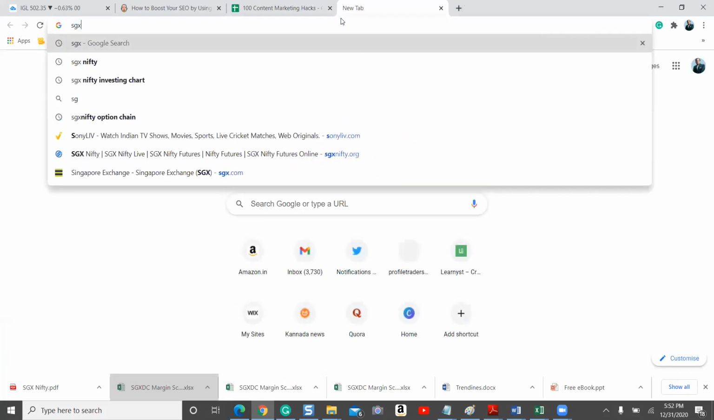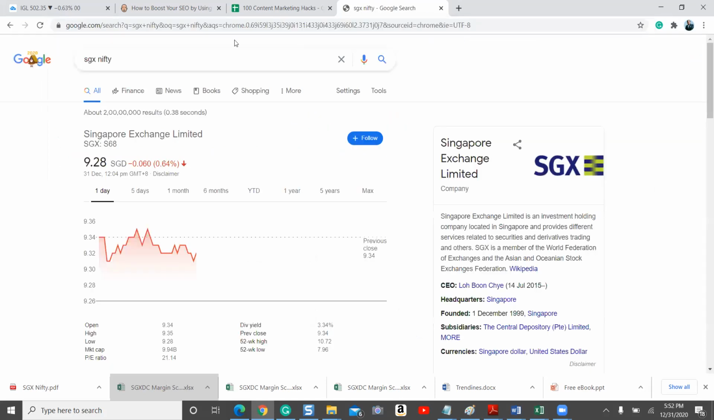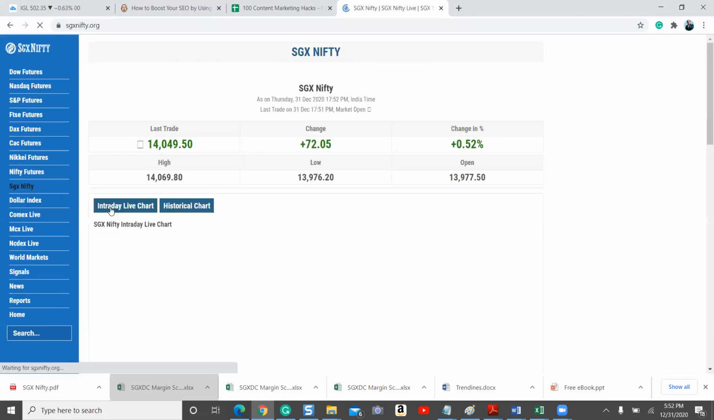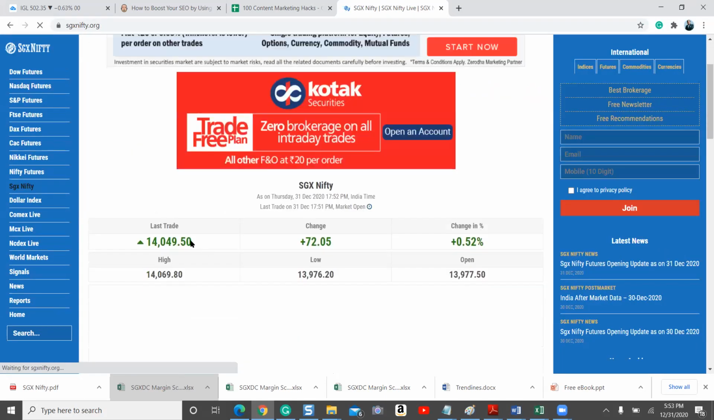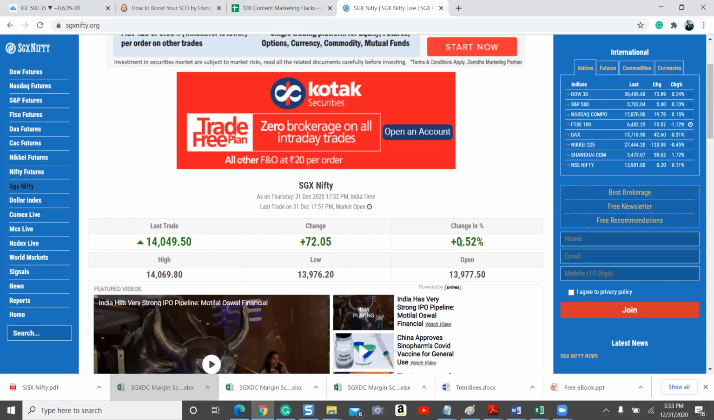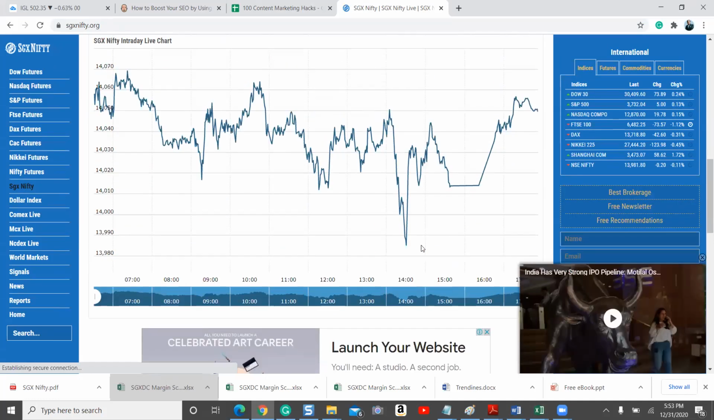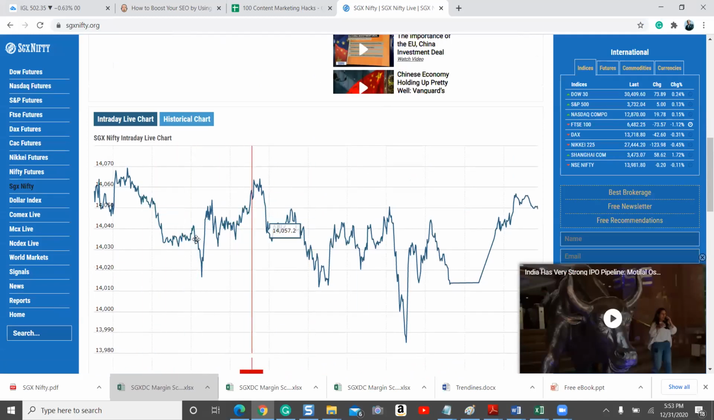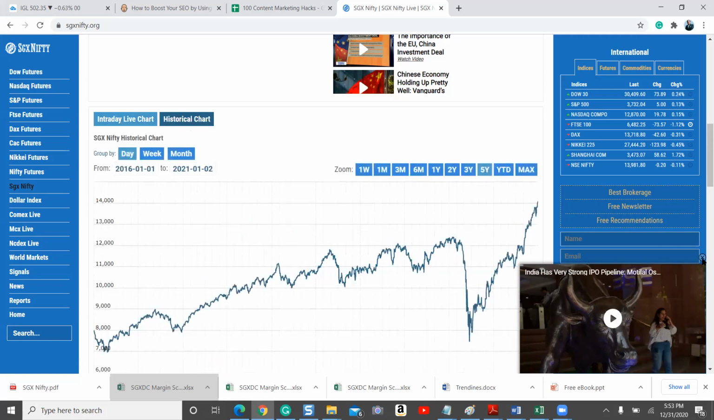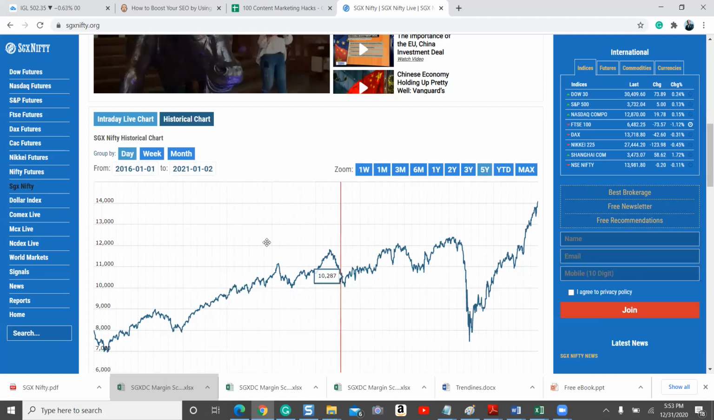So number one is SGX Nifty itself. So if you Google SGX Nifty, you will get the SGX Nifty website. If you click on it, it gives the SGX Nifty levels, and it also gives open, low, high, and percentage change and all. So this is where you find SGX Nifty intraday live chart. You can also check SGX Nifty historical chart by clicking on this. So this is one simple source, SGX Nifty chart.